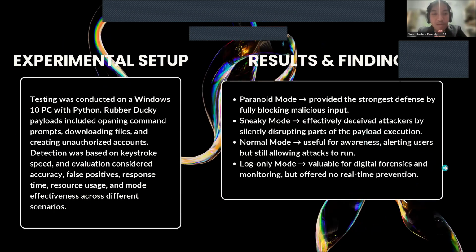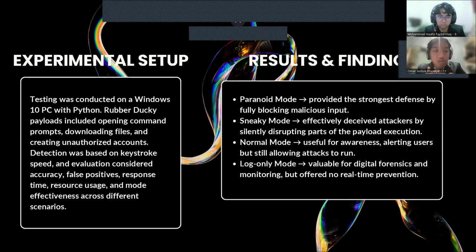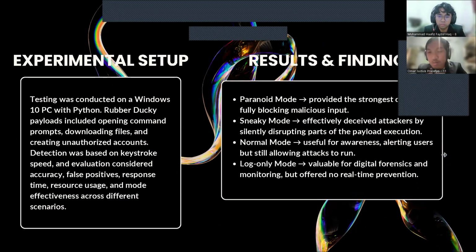So for the experiment, we tested the system on a Windows 10 PC using Python. We used Rubber Ducky payloads like opening command prompt, downloading files, and creating unauthorized accounts. Detection was based on keystroke speed, and we evaluated accuracy, false positives, response times, and resource usage.